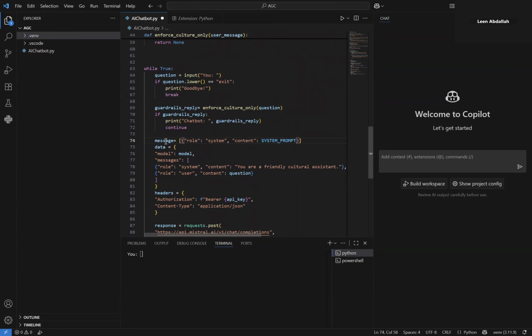So here we're beginning to build the full message list that will be sent to the model later on. So we're going to start with the system message, the one telling the bot how it should behave, basically. So role system, as we saw in the previous session, it basically tells the model how it should behave. And the content is the system prompt variable that we defined above.